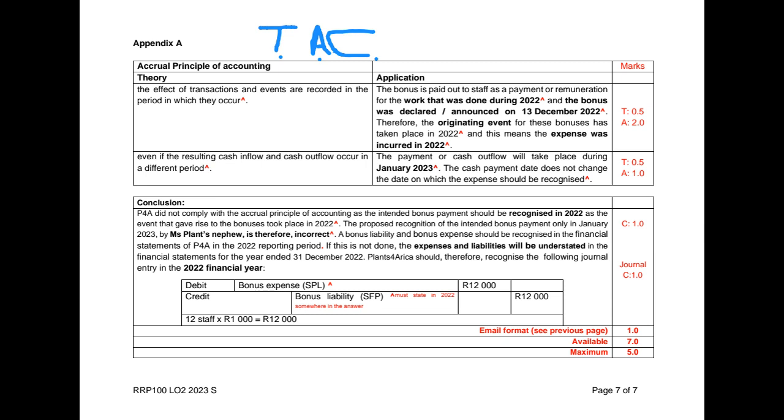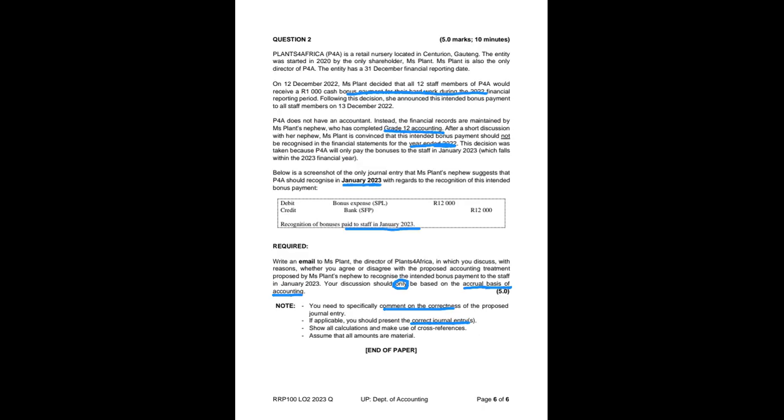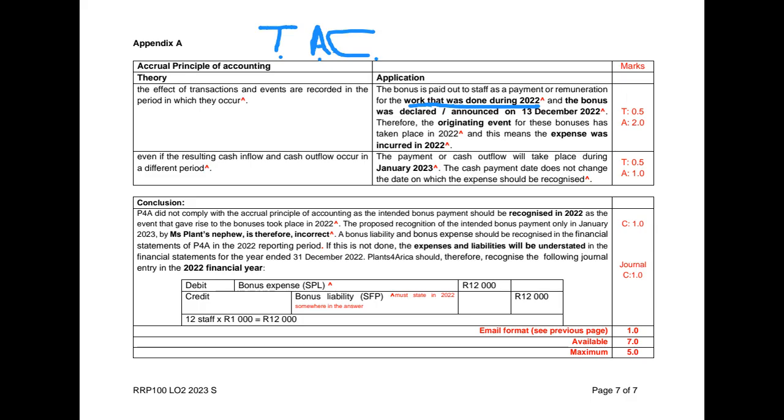If we think about this, we'll realize that the bonus payment has arisen because of the work done by employees. Clearly in the question, have a look at the question again, guys. The question says the bonus payment is in relation to work done during the 2022 financial period. So for our purposes, the originating event took place in 2022.